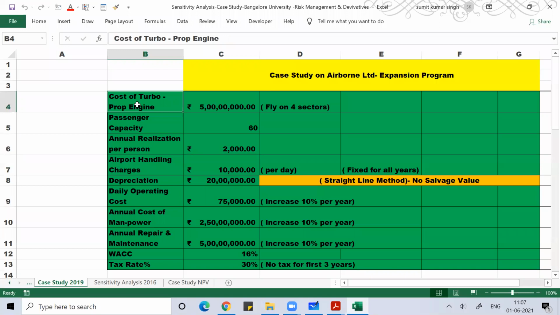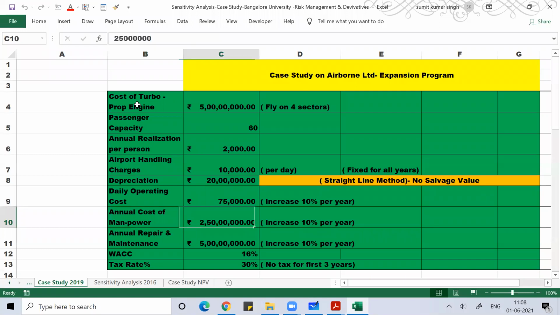So you can see the cost of the turboprop engine is 5 crore rupees, passenger capacity is 60. Initially, for the first 2 years they are only putting 80%, and from the third year they are putting 90%. Annual realization per person is 2,000 rupees. Airport handling charge is 10,000 rupees per day, which is fixed. Depreciation is 20 lakh rupees. You know how you got that, because salvage value is given as 0 and the life is given as 25 years.